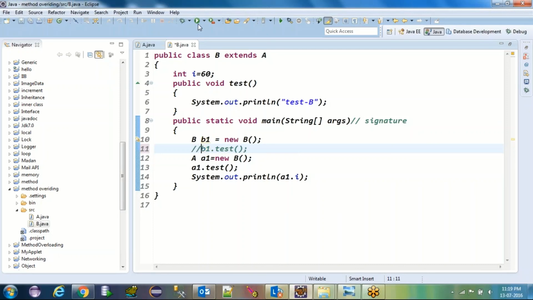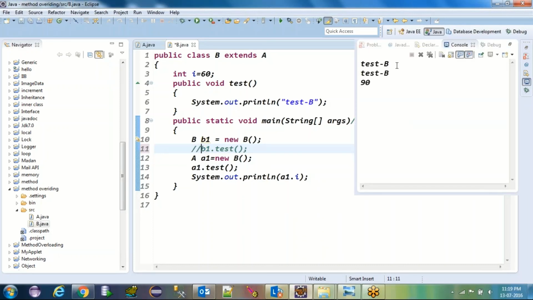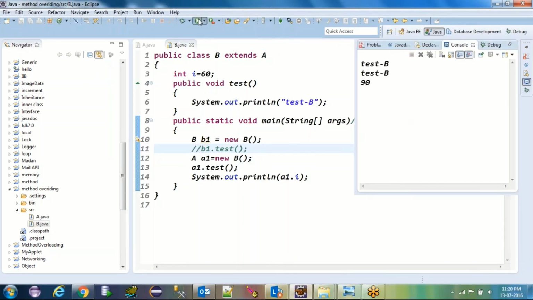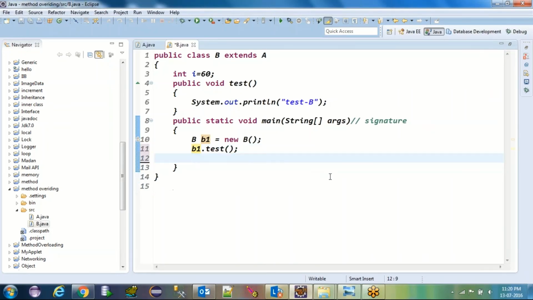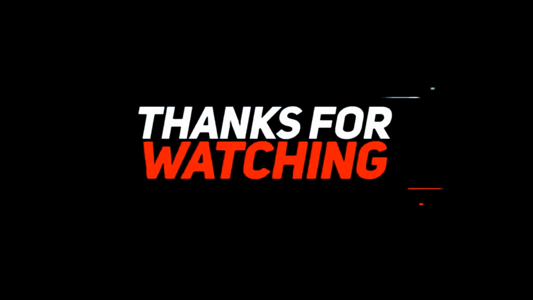I'm commenting this. Let's run this. Can you see your output? Method is coming from where? B class. But variable is coming from A class. So the idea is very simple. Only method can be overridden, not the variable. We'll see that part later. Don't worry. But currently I told you this one. So that's all.